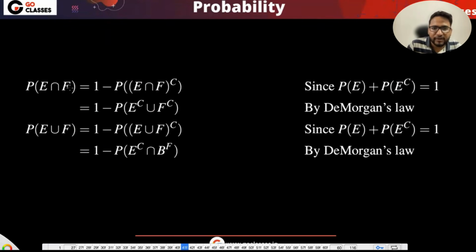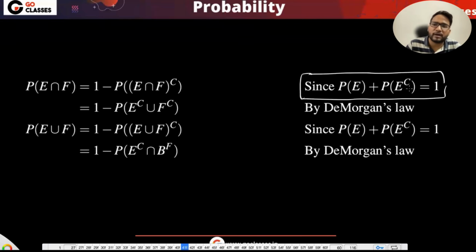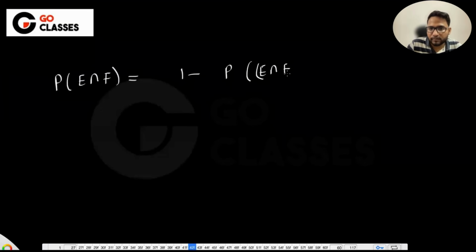So probability of E intersection F is 1 minus probability of E intersection F complement, because E plus E complement is just 1. So either this event will occur or its complement will occur, which means probability of E plus probability of E complement is 1. That's why you can have probability of E intersection F equal to 1 minus probability of E intersection F complement. Reason being is that these two summation is 1. Okay, probability of any event A plus probability of A complement is just 1.